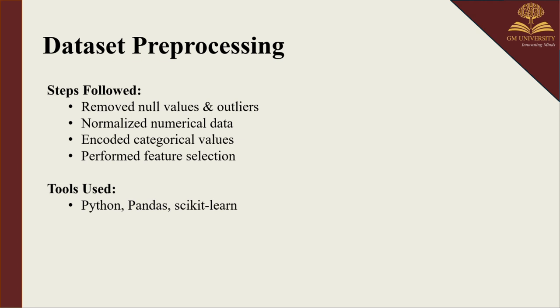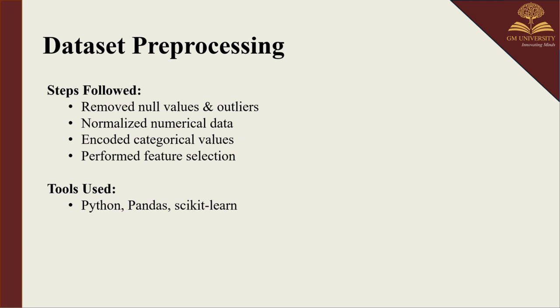Now let's move to data preprocessing. Here there are basically three parts. First one is data cleaning, second one data transformation, and finally we have feature selection. In data cleaning, we remove null values and outliers, which means missing data and extreme or unrealistic values were filtered out to improve model accuracy.